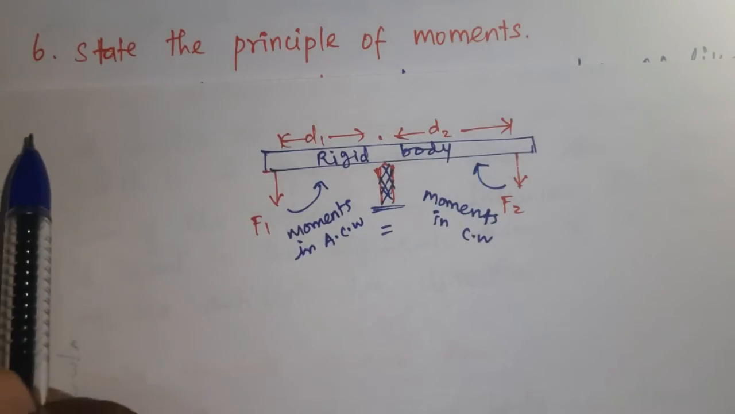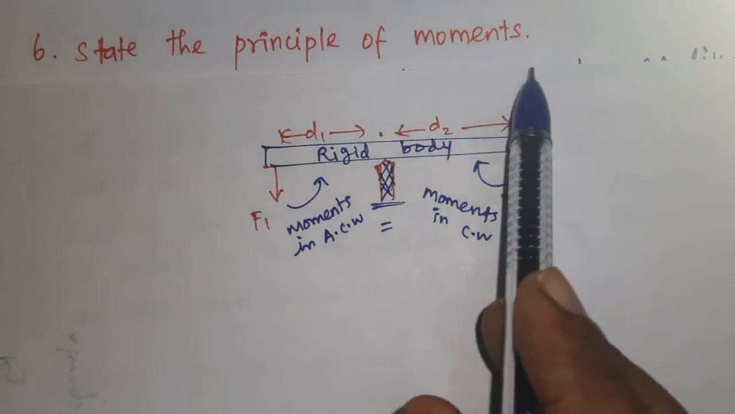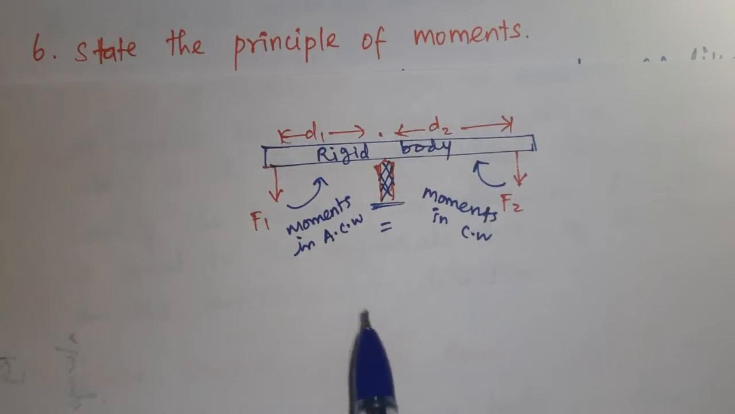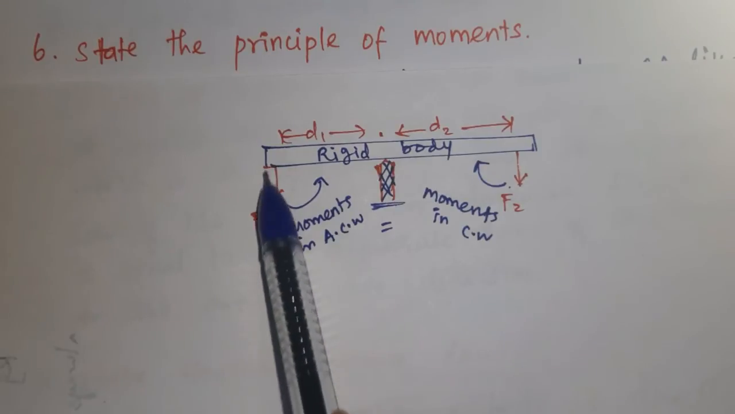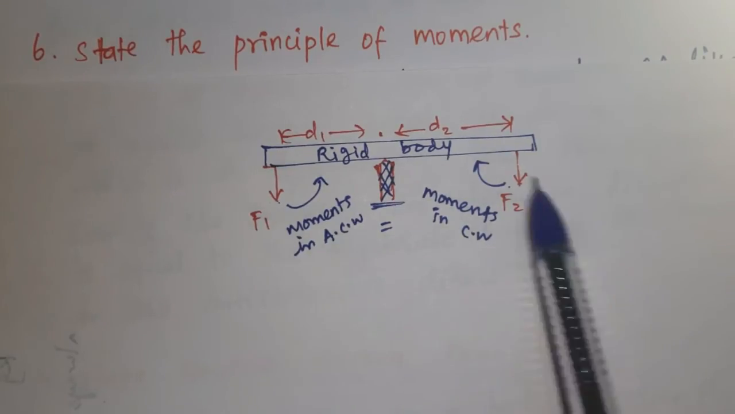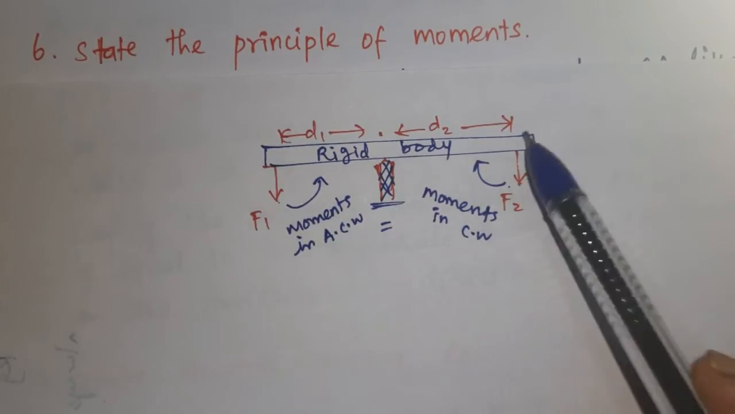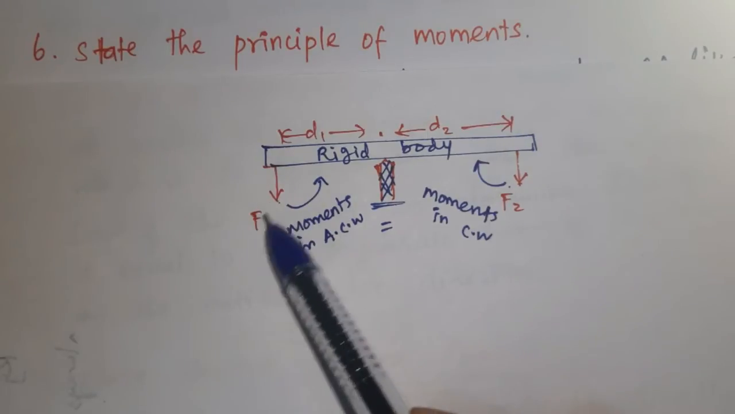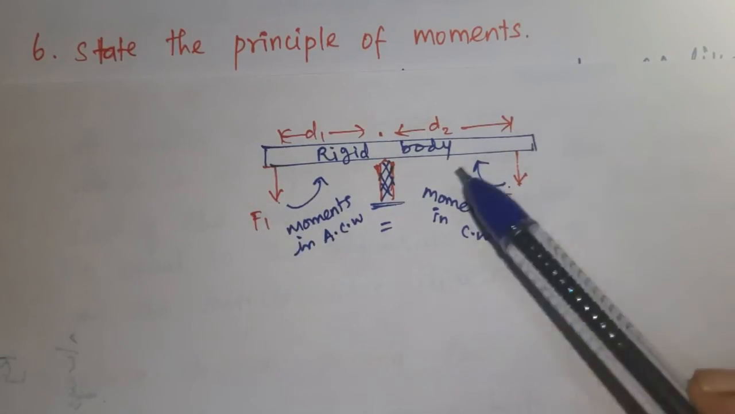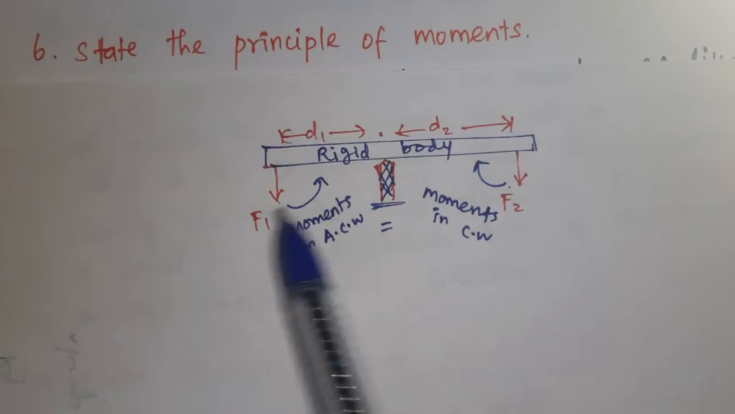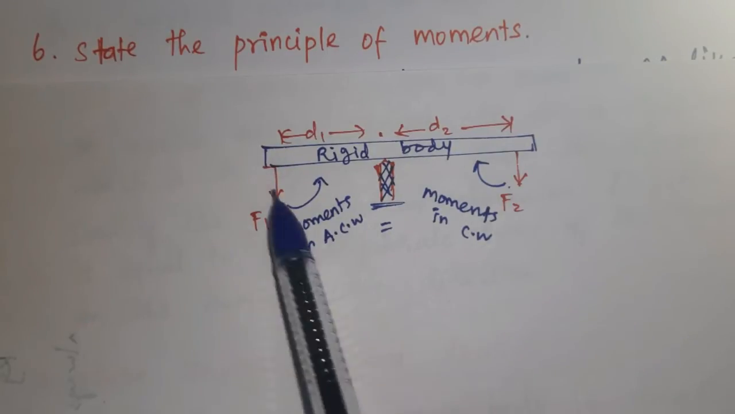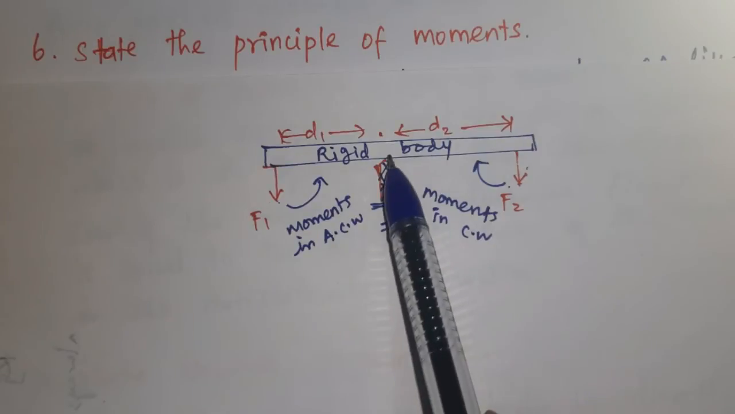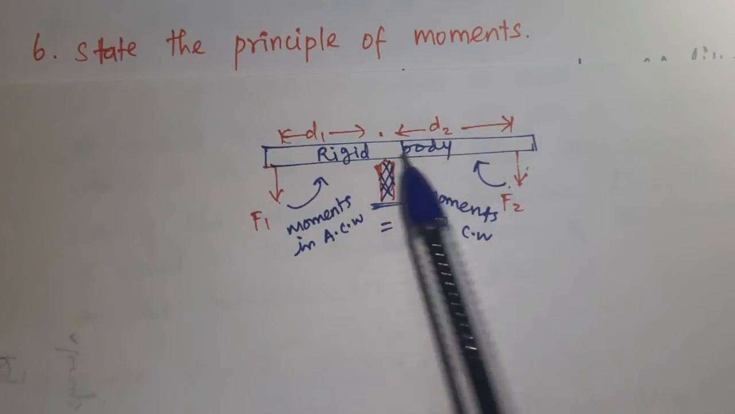Question number 6. State the principle of moments. This force is acting on the rigid body. This may be like parallel force or unlike parallel force. That means F1 acting downwards and F2 acting upwards means this is unlike parallel force. So parallel force or unlike parallel force acting on the rigid body which is in equilibrium.